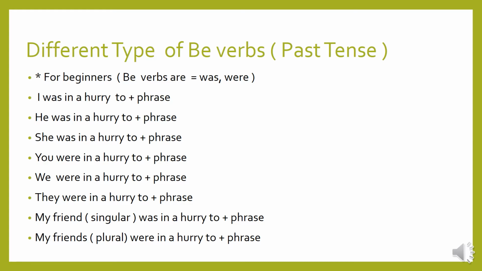Here is how to use them with the personal pronouns. I was in a hurry to plus phrase. He was in a hurry to plus phrase. She was in a hurry to plus phrase. You were in a hurry to plus phrase. We were in a hurry to plus phrase. They were in a hurry to plus phrase. My friend, singular, was in a hurry to plus phrase. My friends, plural, were in a hurry to plus phrase.